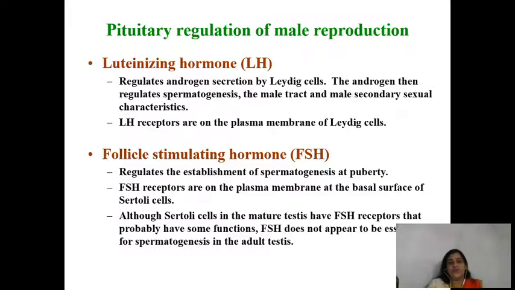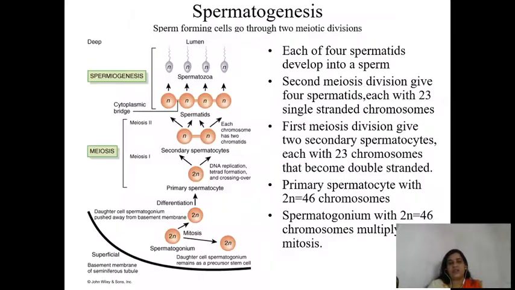Then FSH. FSH regulates the establishment of spermatogenesis at puberty, and its receptors are found on the Sertoli cells. Although Sertoli cells in mature testes have FSH receptors that probably have some function, FSH does not appear to be essential for spermatogenesis in the adult testes.